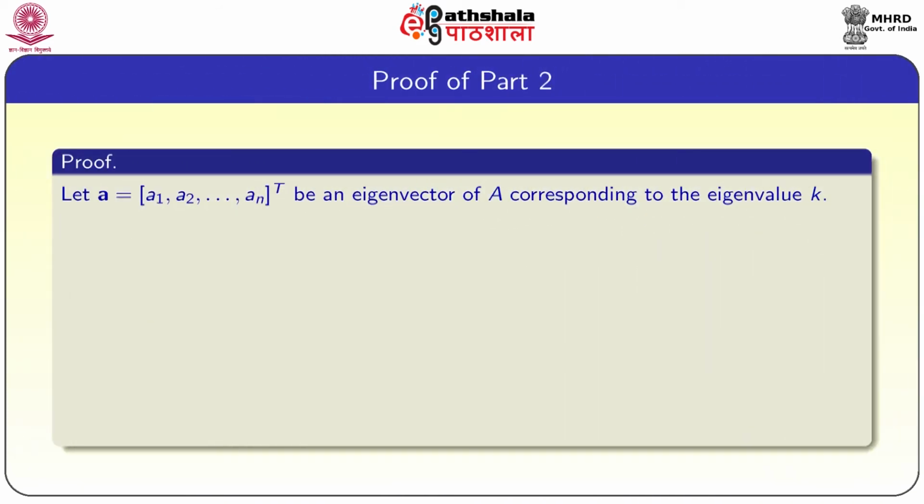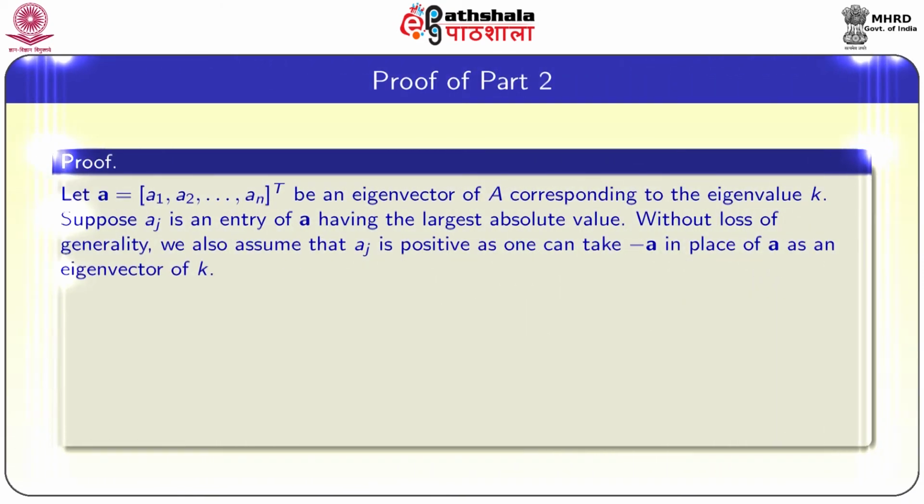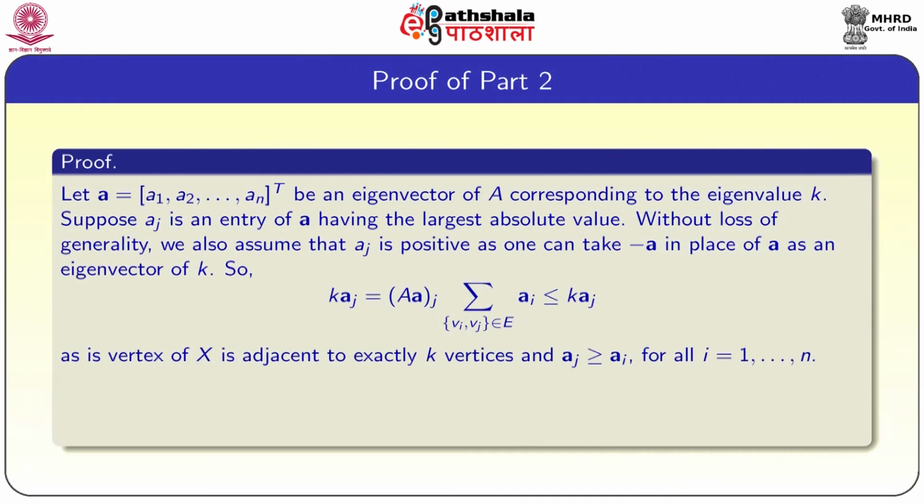Let A = (a1, a2, ..., an) transpose be an eigenvector of A corresponding to the eigenvalue k. Suppose aj is the entry of A having the largest absolute value. Without loss of generality, we will also assume that aj is positive, as one can take minus A in place of A as an eigenvector of k.